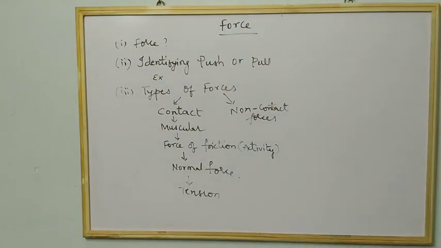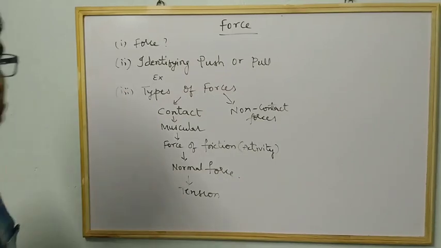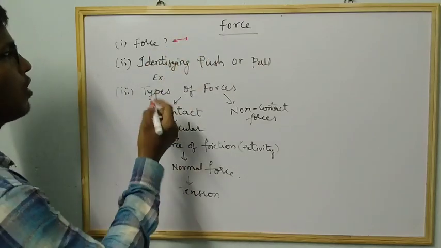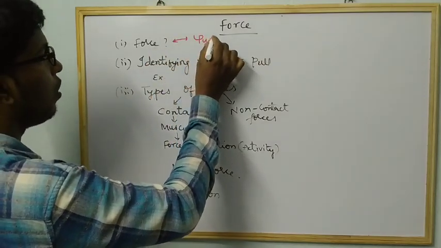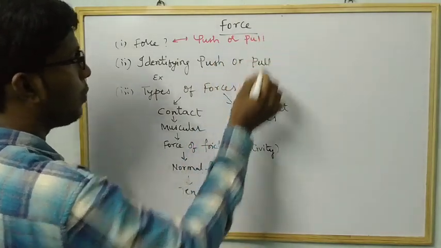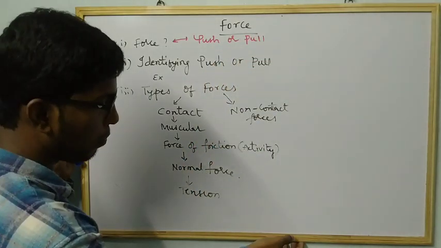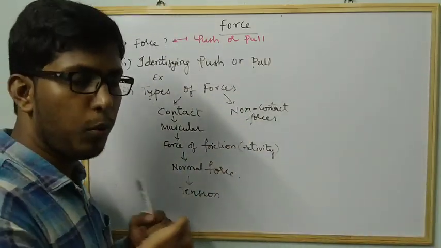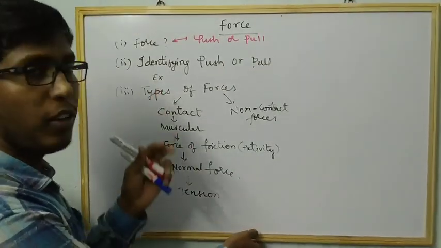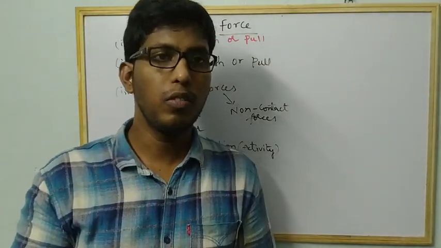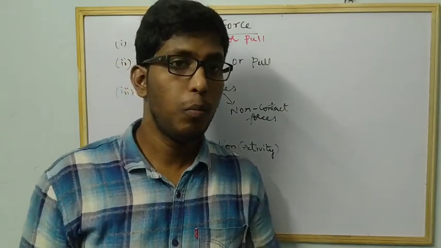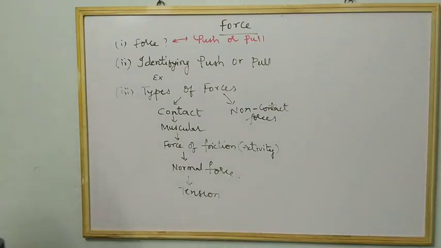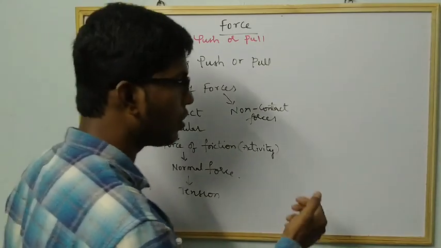Now see here, coming to the topic, what is force? Here you can observe that any force is nothing but a push or pull. Suppose you want to push this board from here to there, you have to apply force. Suppose you want to pull the board like this, you need to apply force. So that's why we say that force is nothing but a push or pull on an object. Now, identifying push or pull. How will you identify whether this is pushing or this is pulling?